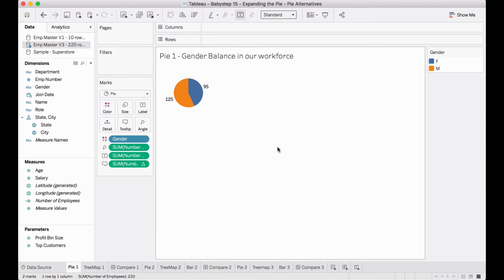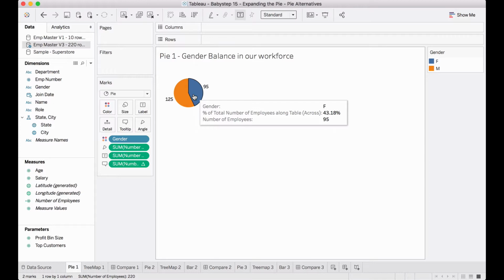So now here is Tableau, a very simple chart which conveys gender balance in our workforce. There are 220 employees, out of them 125 are male and 95 are female. I haven't done any sorting, I haven't tried to put percentages, except that I've put percentages in the tooltip just to show you how this works. So a little more than 50 percent is male, and then 43 percent is female. There seems to be a decent spread in terms of this.